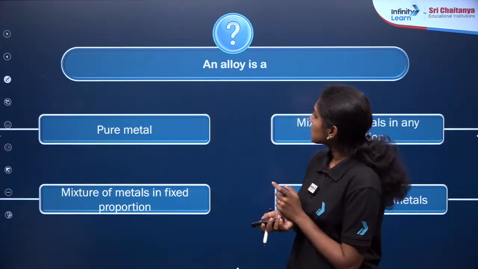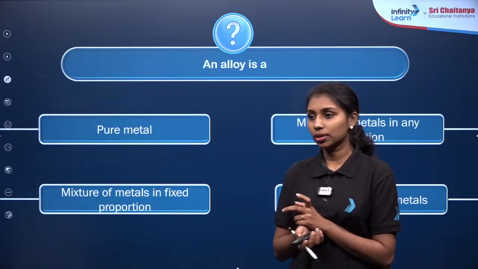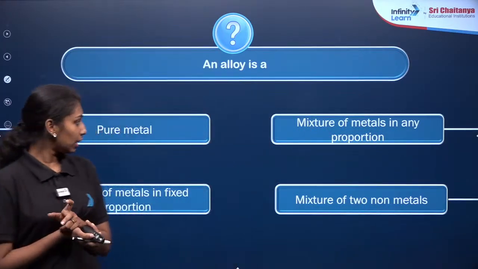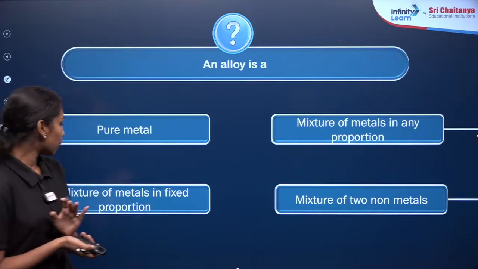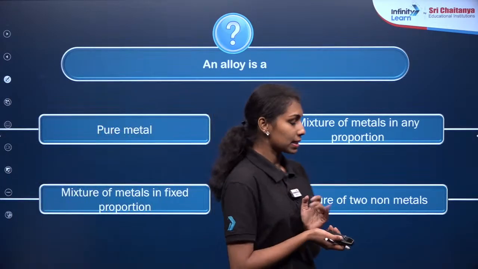So, here is the first question. An alloy is a: the options given here are pure metal, mixture of metals in any proportion, mixture of metals in a fixed proportion, and mixture of two non-metals.